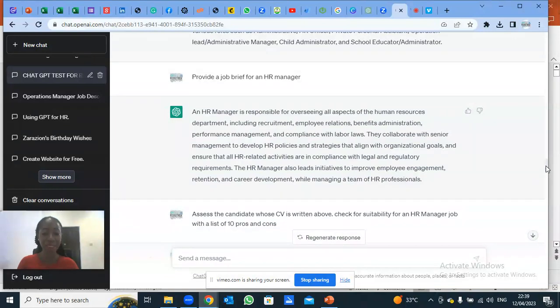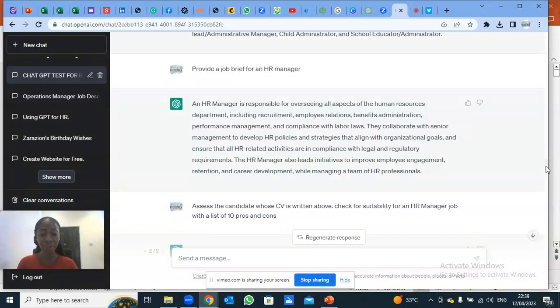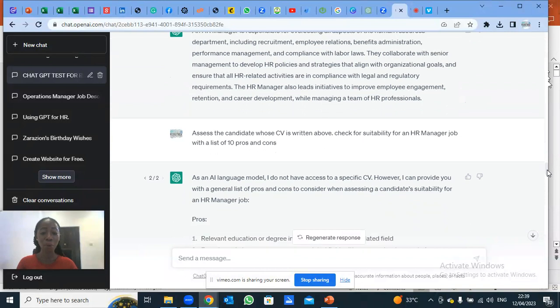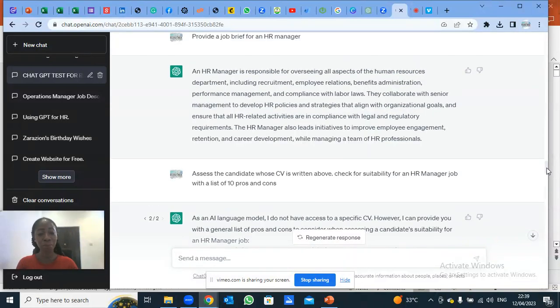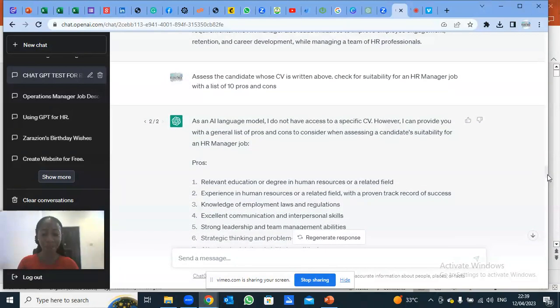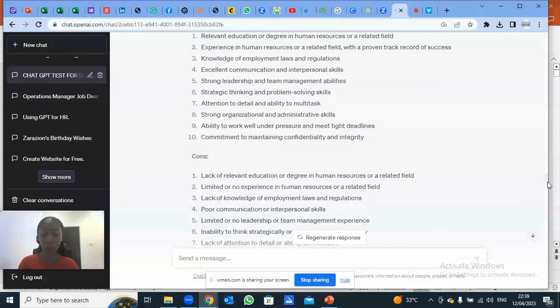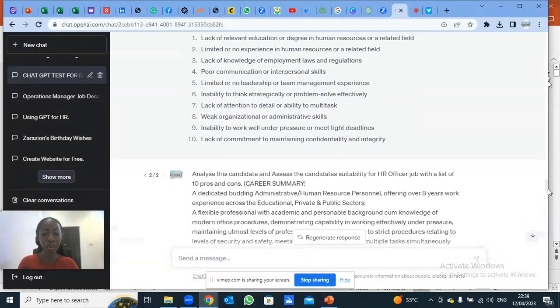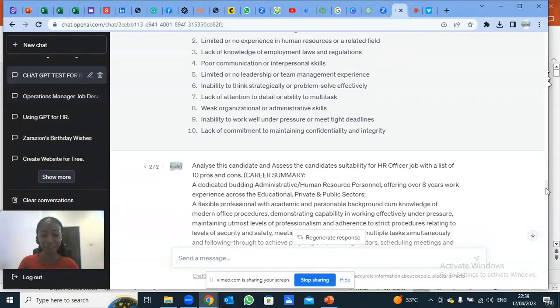I did not provide the name of the candidate. I just provided the CV and told GPT to summarize it. Now that I'm saying provide above, GPT might have checked above and seen that what is above is a job brief for an HR manager, which is not a CV. So that's why it's telling me that it does not have access to a specific CV. However, it still gave me some pros and cons, which I did not like.